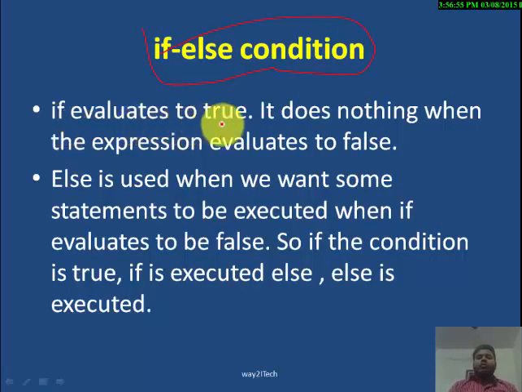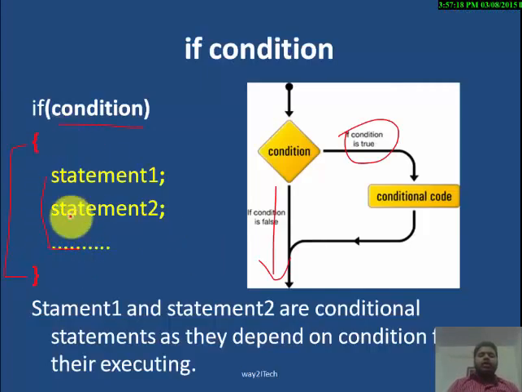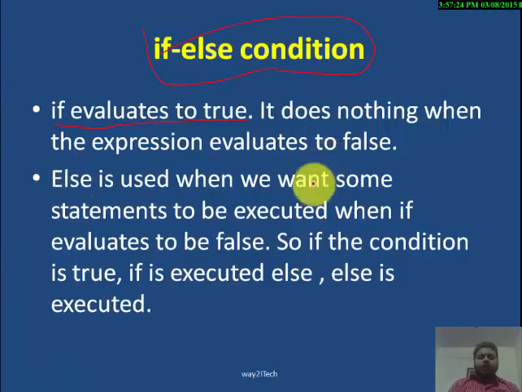If only evaluates to true. If will only execute if the condition inside if is true. If does not execute when the expression is false. In if we are only dealing with the true case. We are not dealing with the false case. So else will deal with the false case. So if the condition is true, if will be executed. If the condition is false, else will be executed.